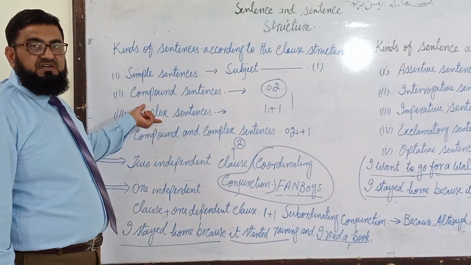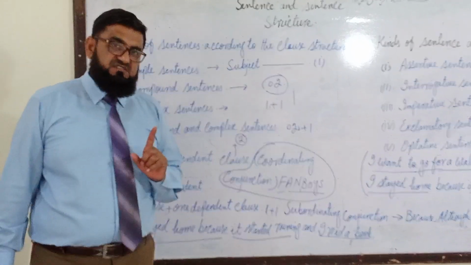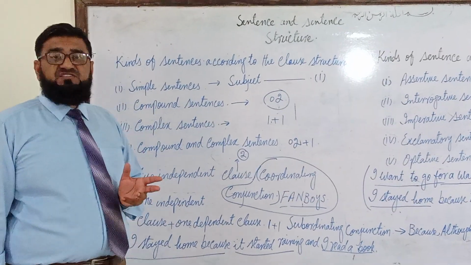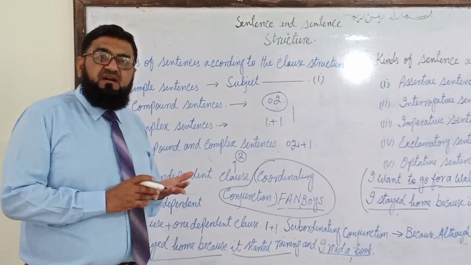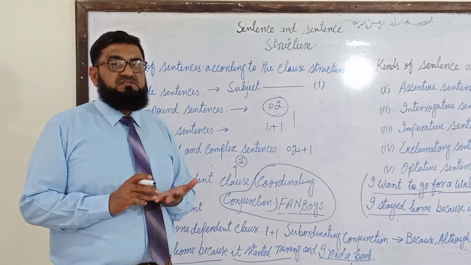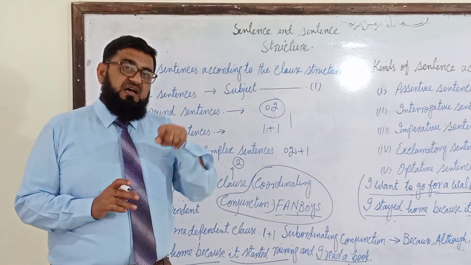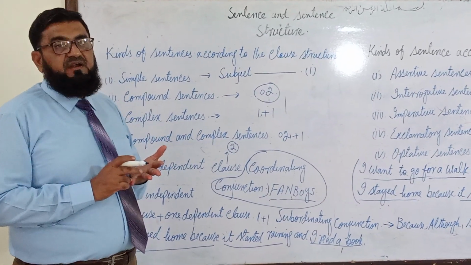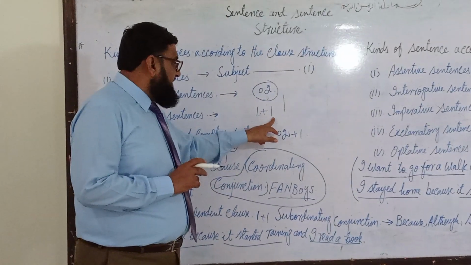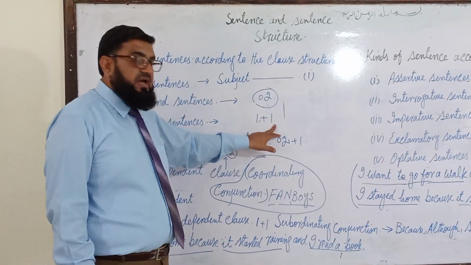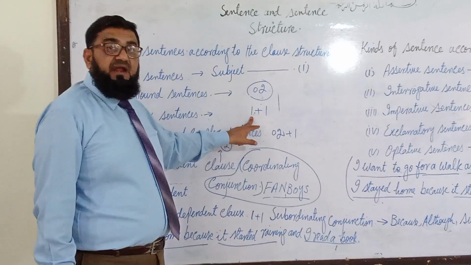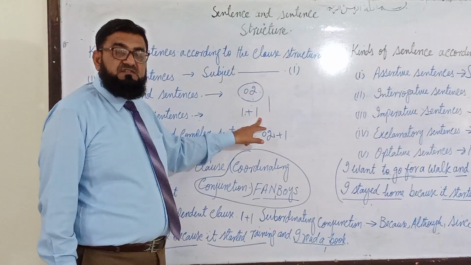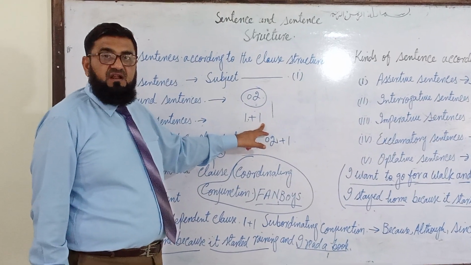And then we are going towards the third important thing, which we call the complex sentence. What is a complex sentence? First of all, let us discuss it, then I will also tell you on the whiteboard. A complex sentence has one independent clause and one dependent clause, or one principal clause and one subordinate clause. One plus one: one is the independent clause, the principal clause, and one is the dependent clause, the subordinate clause.